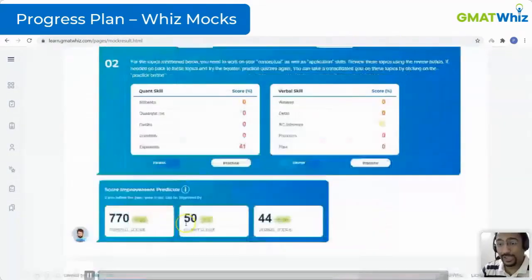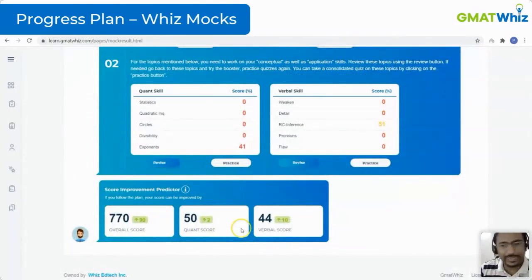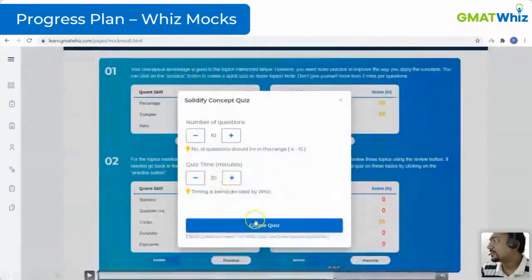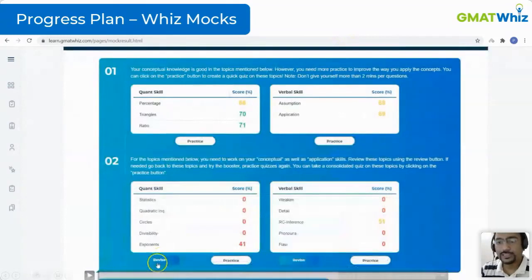Now let me ask you guys a very important question. How many of you have seen this feature anywhere else on any other mock test? Any other mock test that you guys can think of, you have seen this feature? Quick yes, no, guys. If you have not seen it, just say no. If you have seen it elsewhere, say a yes. Elsewhere, when I say elsewhere, I mean except GMAT-Viz. Don't include GMAT-Viz into it. Have you seen this feature elsewhere?